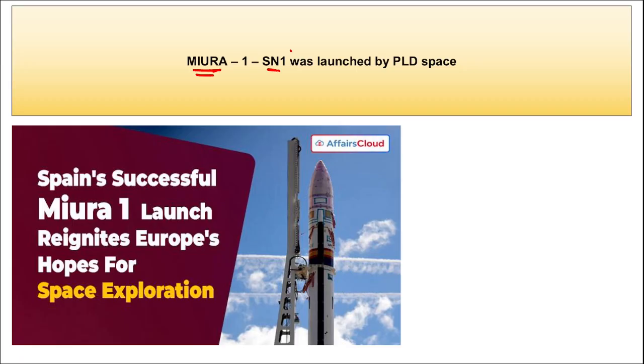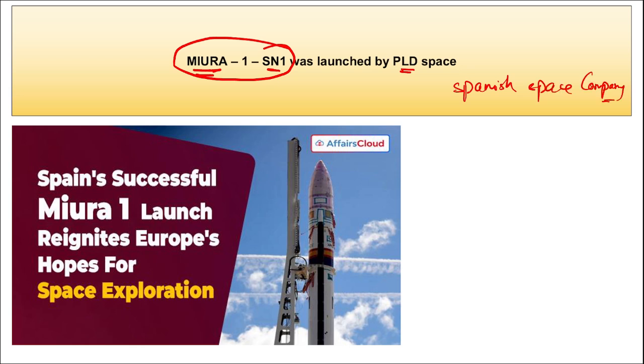Mura 1 SN1. This was launched by PLD Space. And what is PLD Space? PLD Space is a Spanish space company. I repeat, Mura 1 SN1 was launched by a Spanish space company, and this was the first private suborbital European rocket. It is the first private suborbital European rocket Mura 1 SN1 launched by a Spanish space company, that is PLD Space. The reusable rocket was launched from